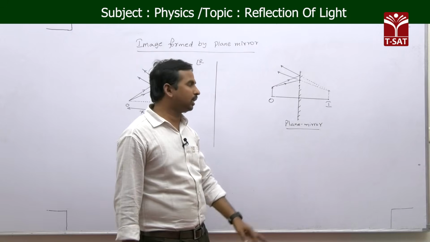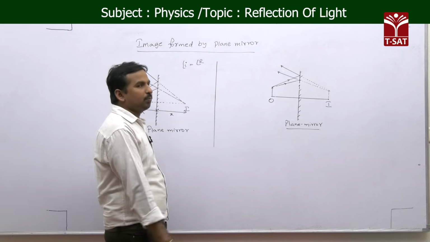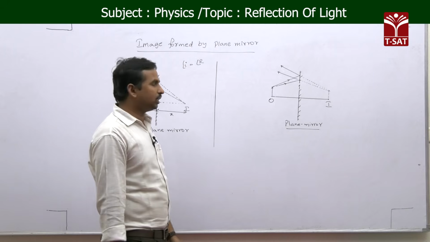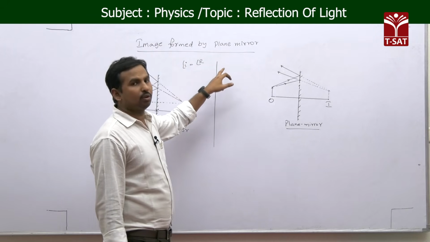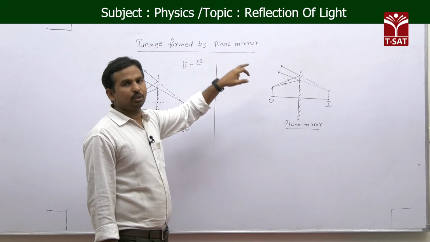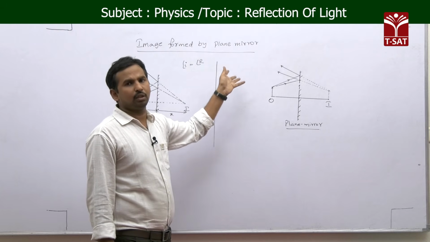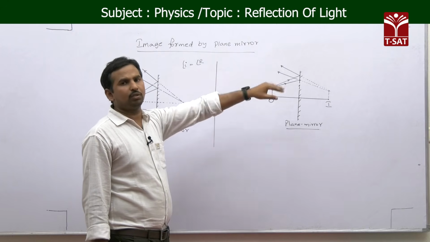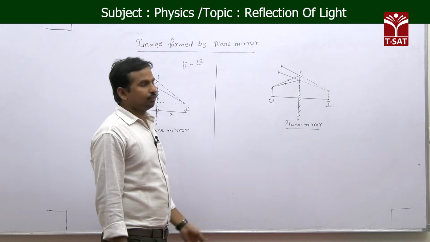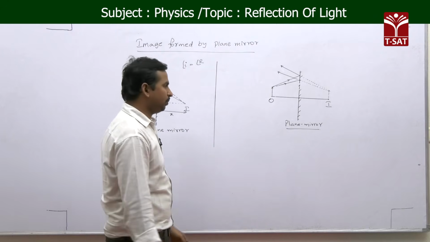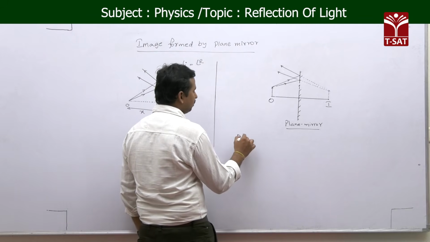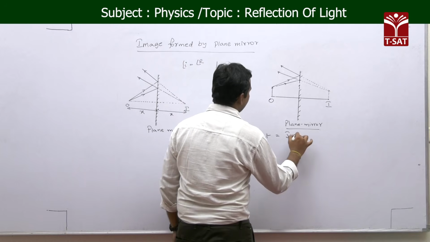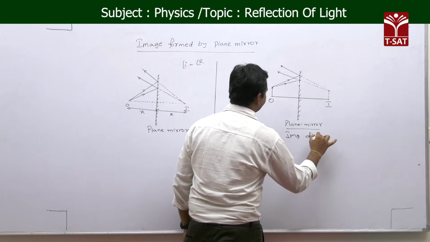So it is very clear that the image formed by the plane mirror is always a virtual image. And not only that, the angle of incidence is equal to the angle of reflection, and the distance of the object from the mirror is equal to the distance where the image is forming, which means object distance is equal to image distance.